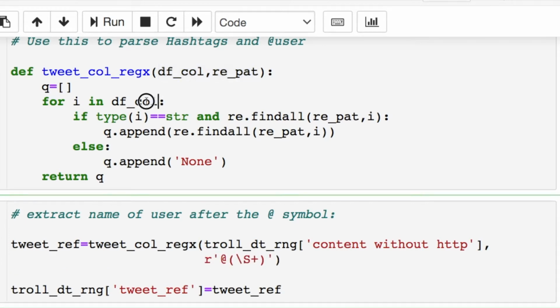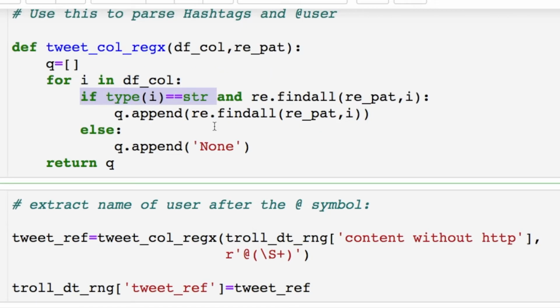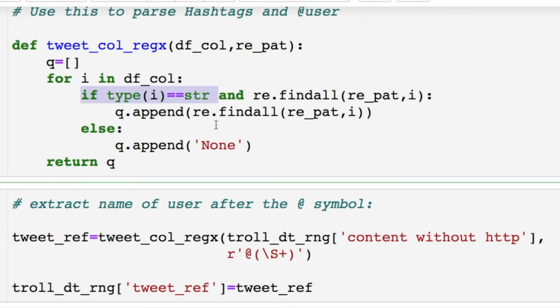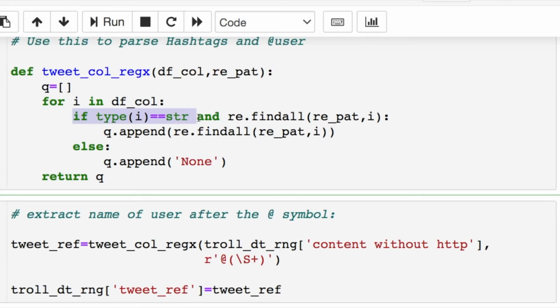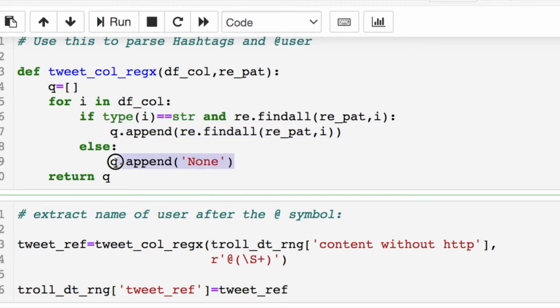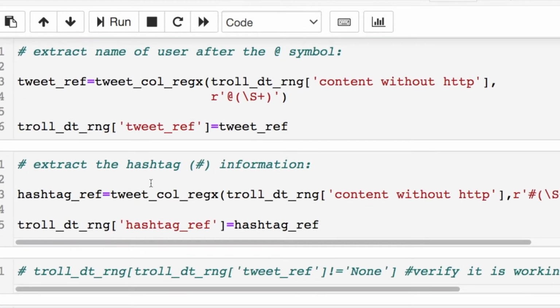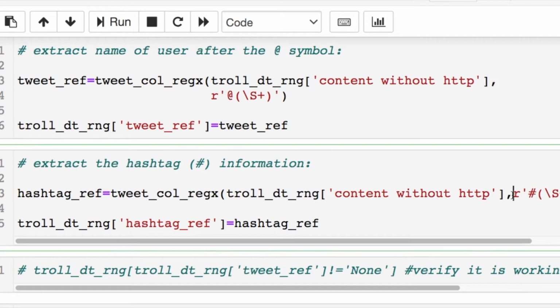So what I did was go through my data frame, and you'll have instances where it's not a string, or it's not read as a string because it's a null or a NaN value or something else, some kind of weird symbols it's not recognizing, like emojis, for instance. So I made this if statement and then threw in the option for the pattern that we're going to look for, and I'm using regular expressions, re.findall, and then just append it in. Otherwise, if you don't have that string, just throw in a None. This allows us to work with both of the formatting.